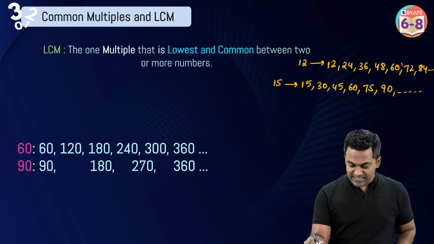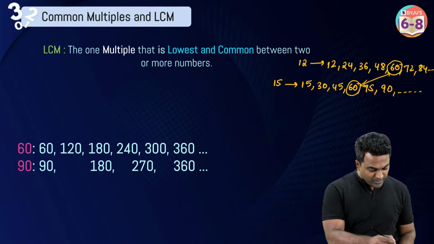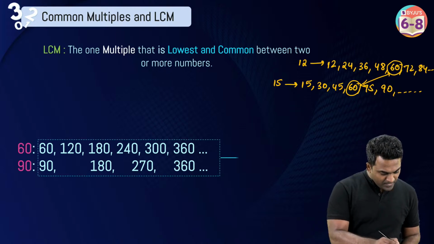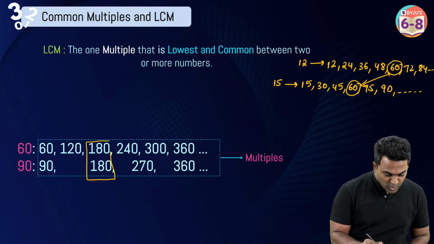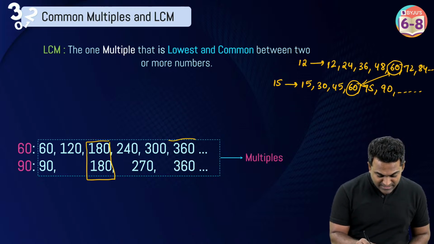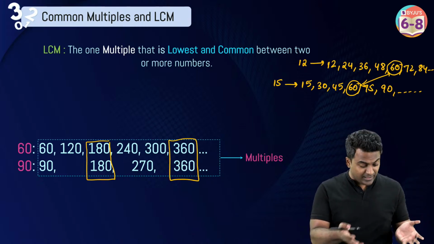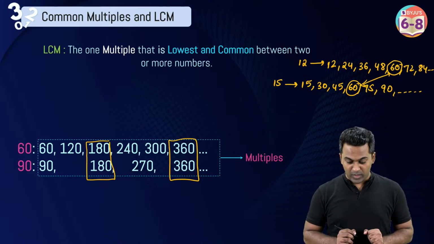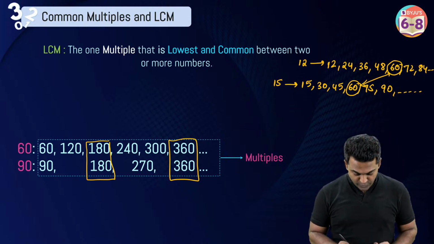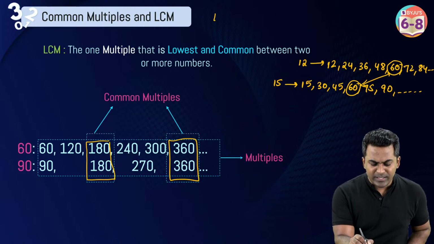Yeah, 60, as you can see, is the common multiple which is common and which is smallest. Look, between 60 and 90, 180 is common, and then 360 is common. There will be some other common multiples as well. Infinite common multiples will be there. But the lowest among them happens to be 180. Now, I have a trick question for you. Can you tell me the lowest common factor?